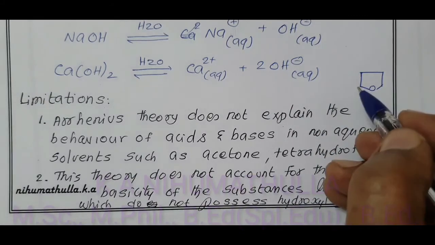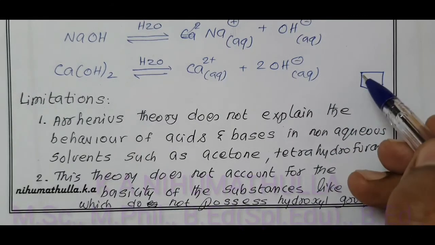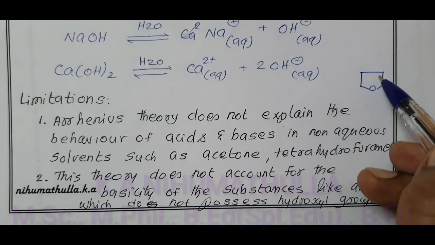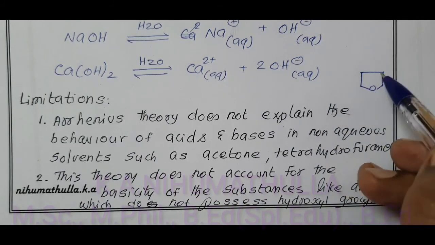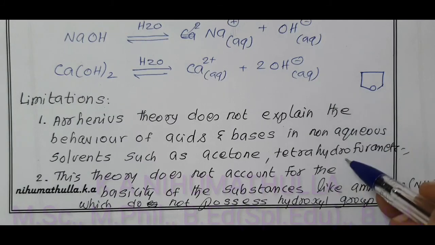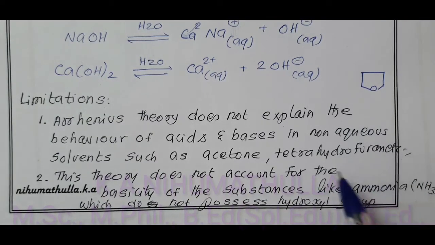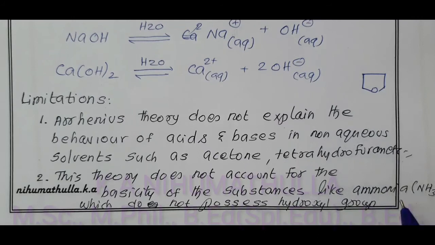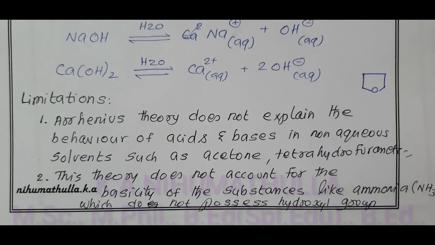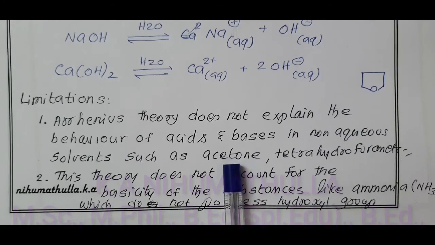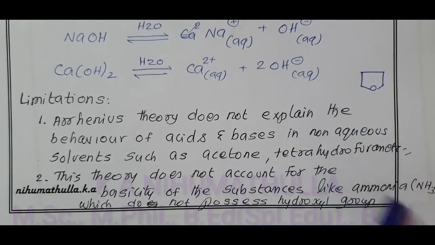In furan, there are double bonds. When 4 hydrogens are added, all the double bonds are converted into single bonds. Therefore, it is tetrahydrofuran, which acts as a non-aqueous solvent. So, Arrhenius theory does not explain the behavior of acids and bases in non-aqueous solvents such as acetone, CH3COCH3, dimethyl ketone, propanone, and tetrahydrofuran.